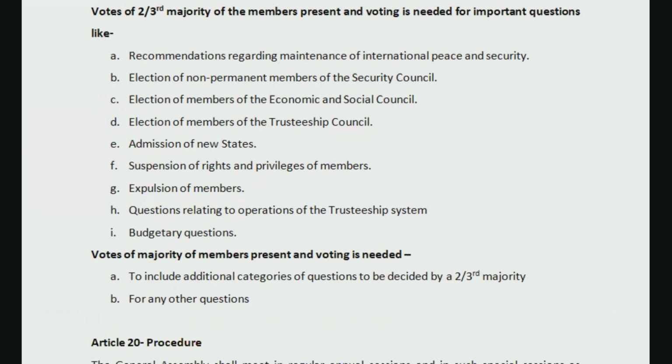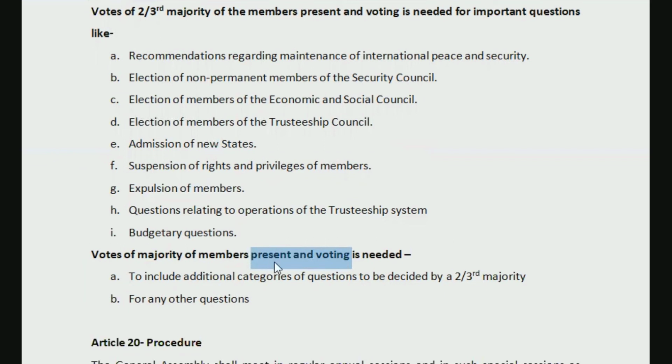Now, there is another way of voting, which is a majority of members present and voting. That means how many members out of 193 are present and how many are voting. Take for example, one country was guilty of doing something and its right is suspended, which means its right to vote in the General Assembly annual meeting is suspended.